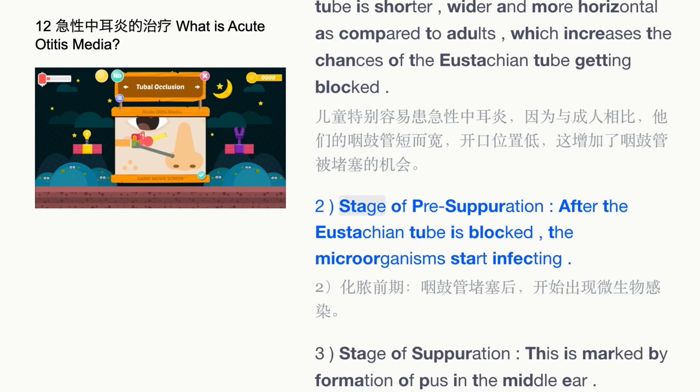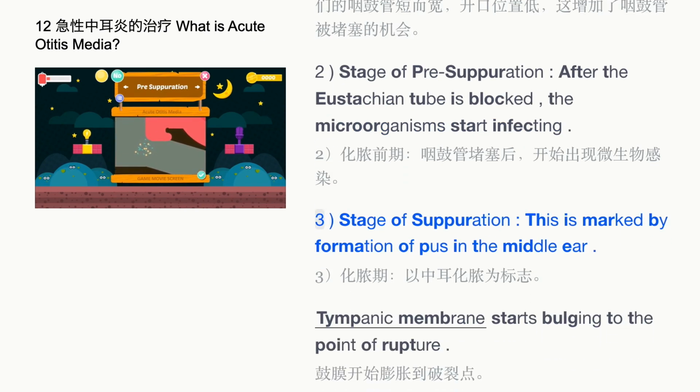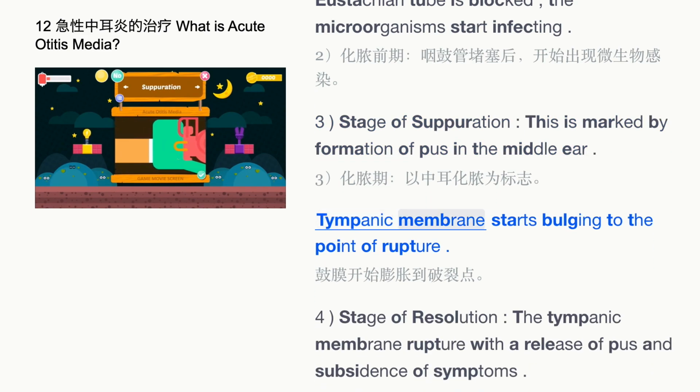2. Stage of pre-suppuration. After the eustachian tube is blocked, the microorganisms start infecting. 3. Stage of suppuration. This is marked by formation of pus in the middle ear. Tympanic membrane starts bulging to the point of rupture.